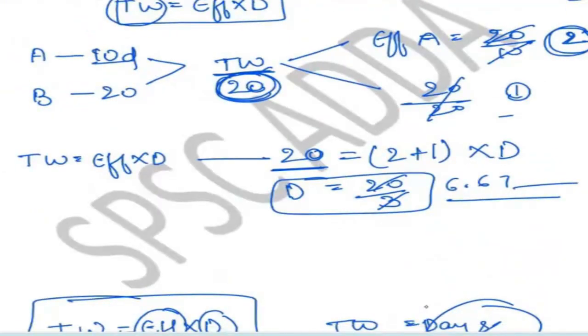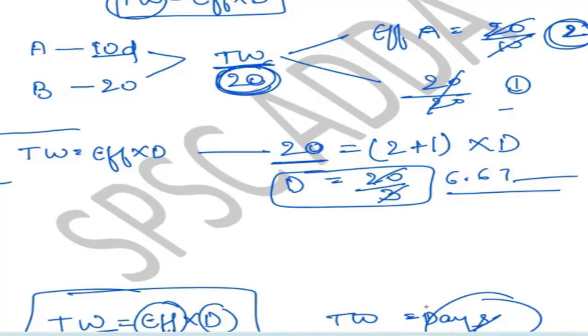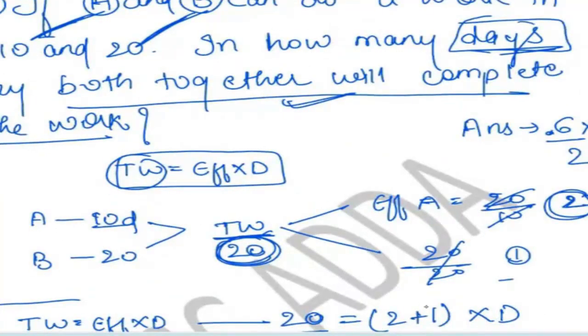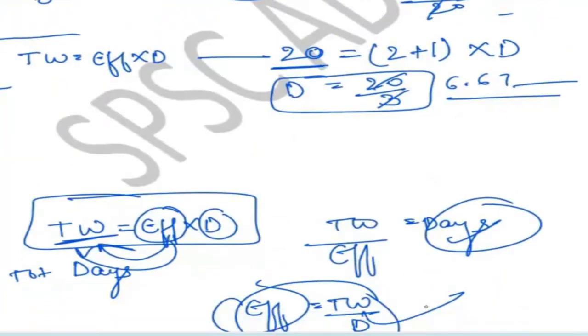Now move to this figure. This question was demanding that in how many days they both together will complete the work. Here we have to find out the days. It means you have to just find out the total number of days.